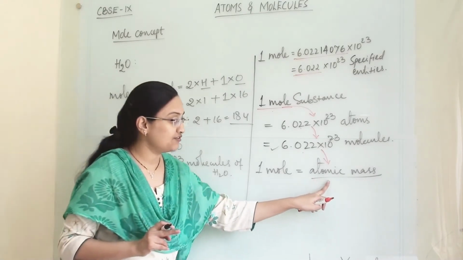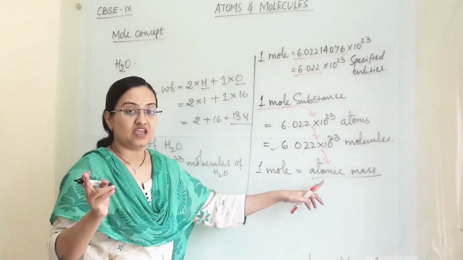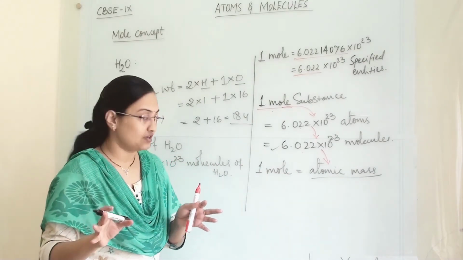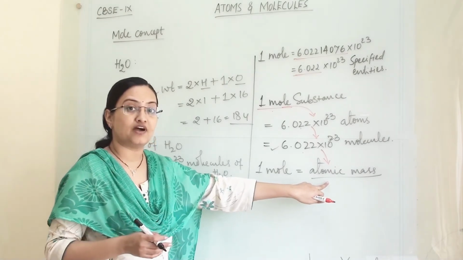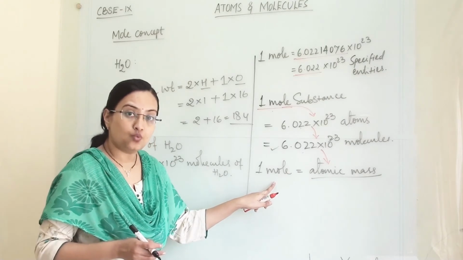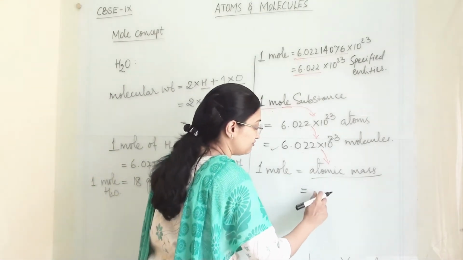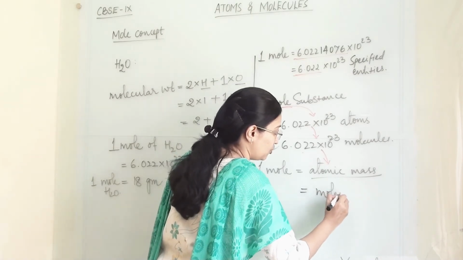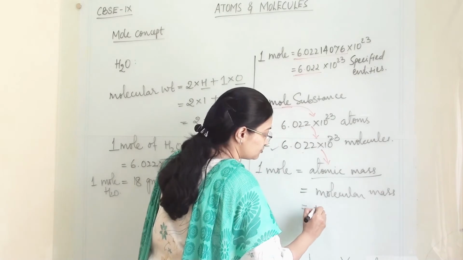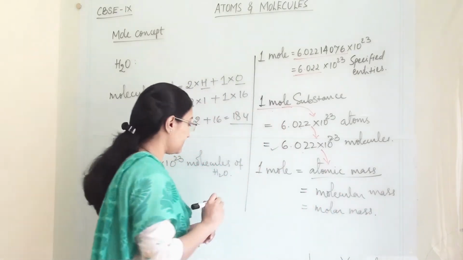Here I have referred to atomic mass. When we are talking about atoms, if I have taken 1 mole of hydrogen atoms, then the atomic mass of hydrogen will be the same, equal to 1 mole of atoms of hydrogen. We can also refer to this as molecular mass, or we can also say molar mass.